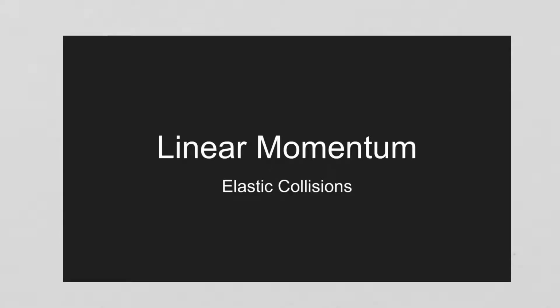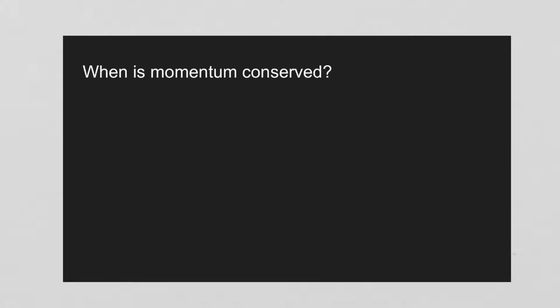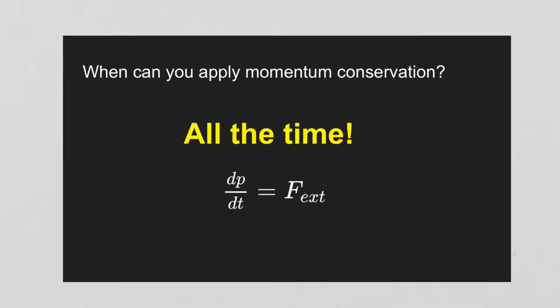We're going to talk about linear momentum again, except now we're going to introduce this idea of elastic collisions. But first, a refresher. When's momentum conserved? Whenever your external forces are zero, because external forces cause a change in momentum. When can you apply it? All the time. Any collision.